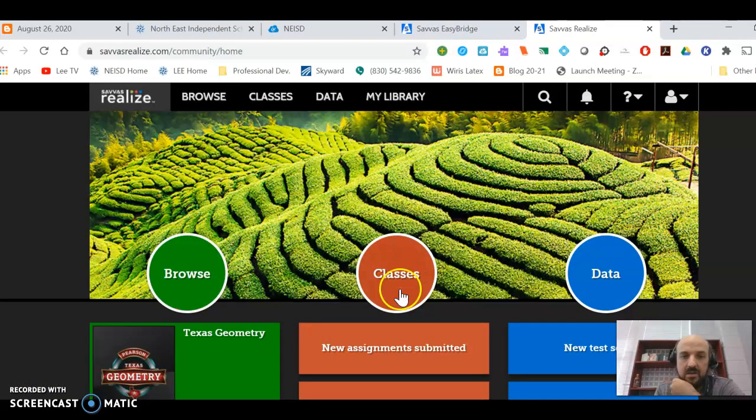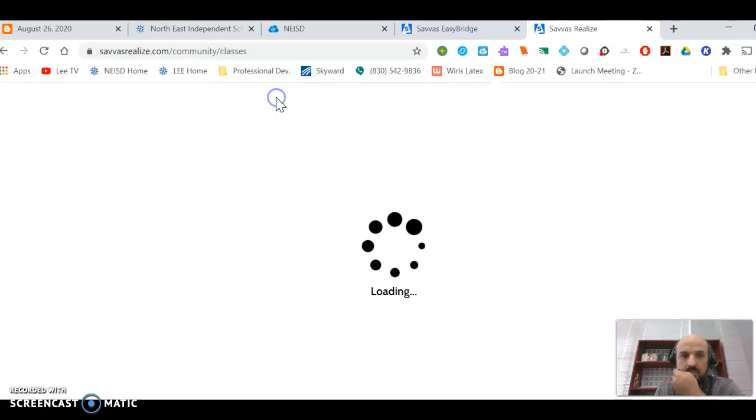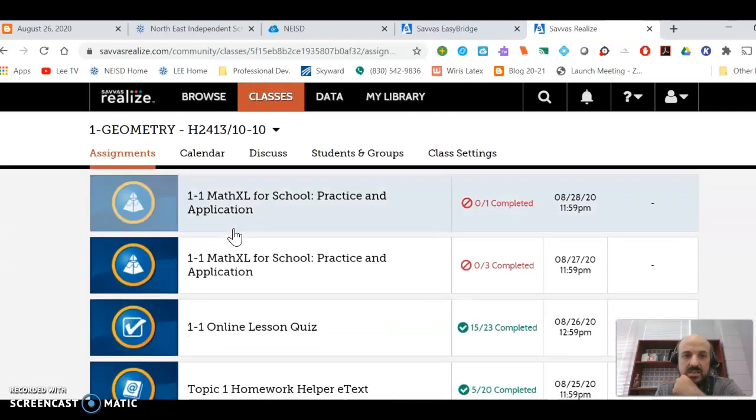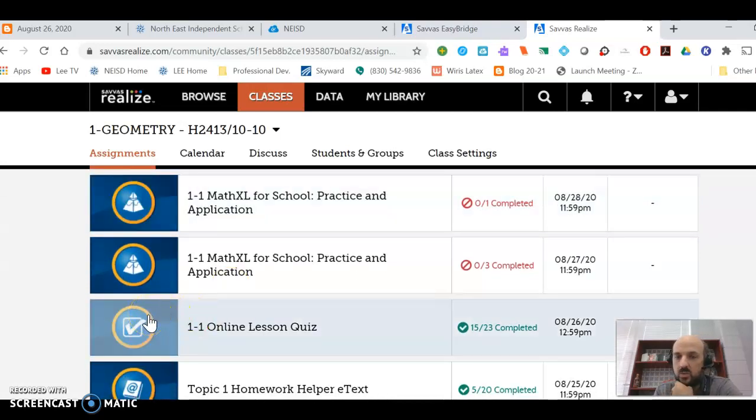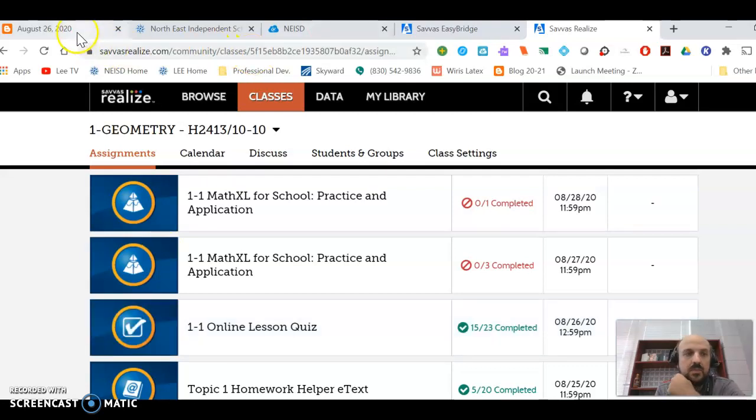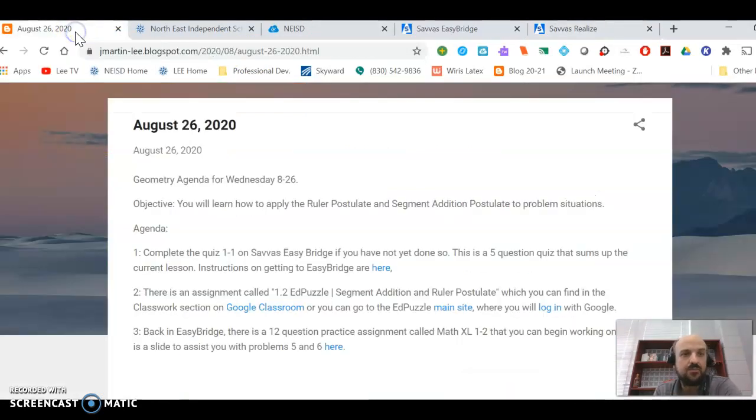So the assignment here is the assignment. It actually looks like this one. It is the 1-1 lesson quiz. Make sure that you've done that by class tomorrow or on Friday.